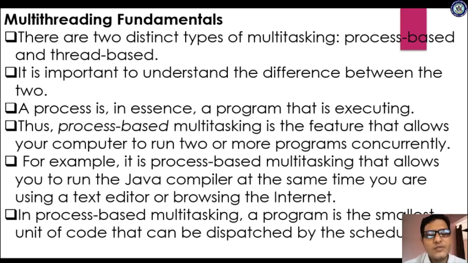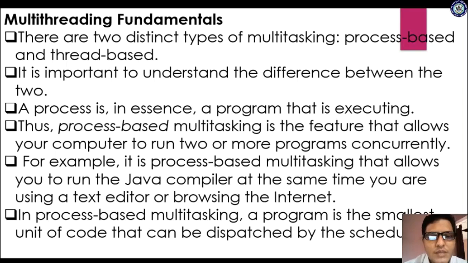We can compile our program, use our notepad, and switch over to the internet, right? I can also listen to a song, type my program, execute my program, and give some print task. So all these processes will execute simultaneously.